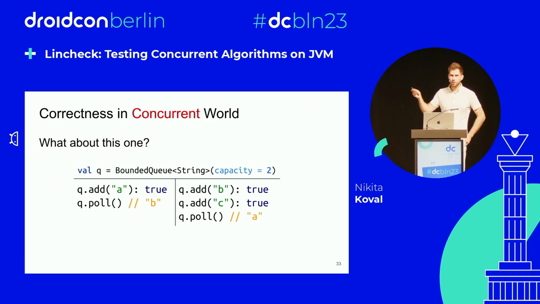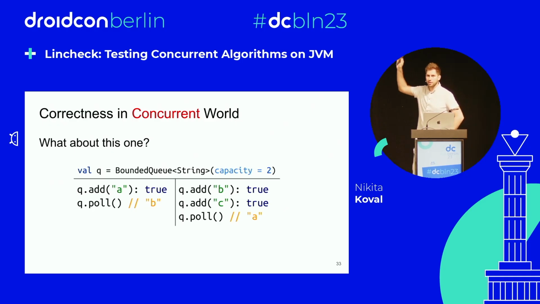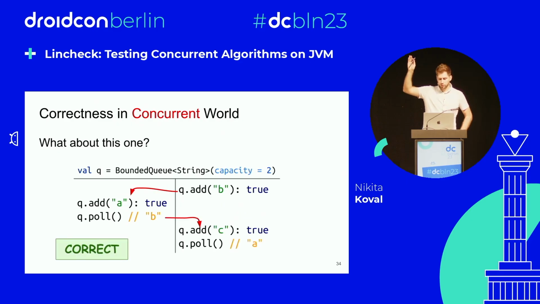So, okay, can you find it? Yes? Yes, many of you have found it. For example, this one. You can start with the second thread. You add B. Then you switch to the first thread. You add A and poll B. Then you switch back to the second thread. You add C and poll A. And this sequential history again explains the results.